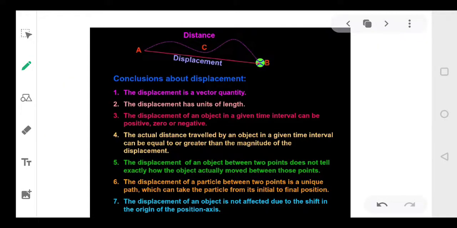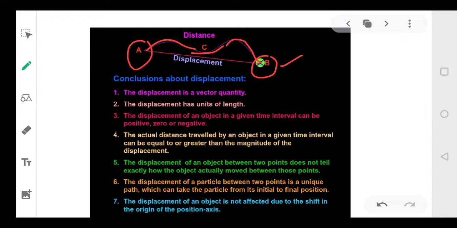Let's compare. देखिए मुझे A से B पहुंचना है. So if I go this pathway, मैं रास्ते में C से अपने friend से भी मिली हूँ. Then I came to B. So this is my distance, how I have gone to B. And the shortest distance between A and B is called the displacement.